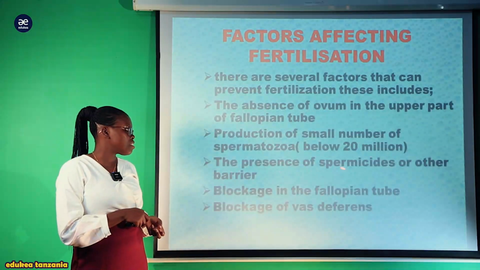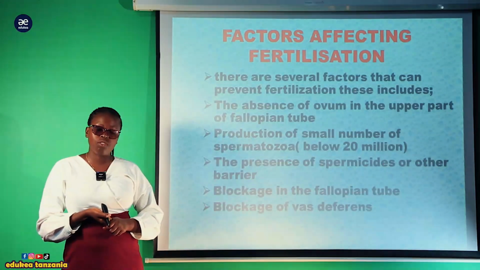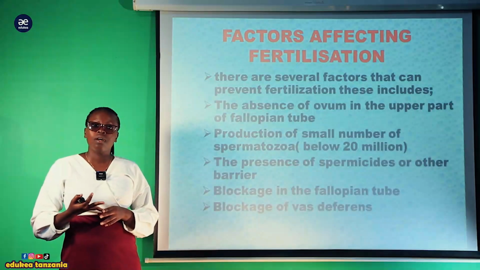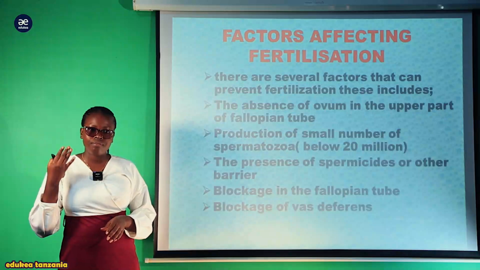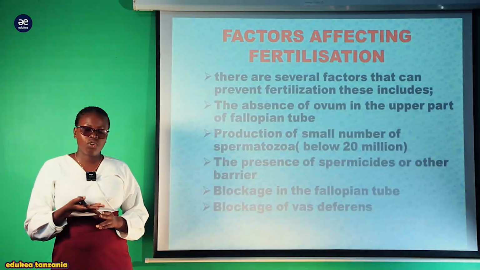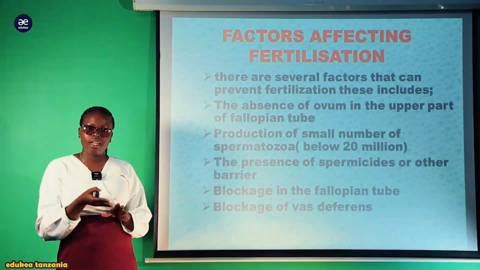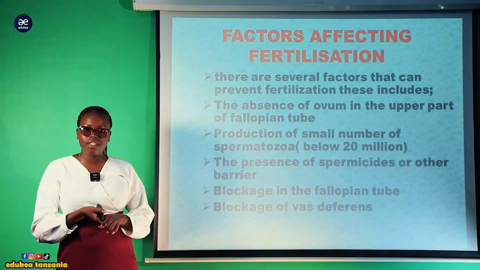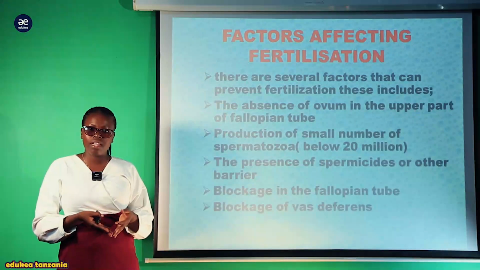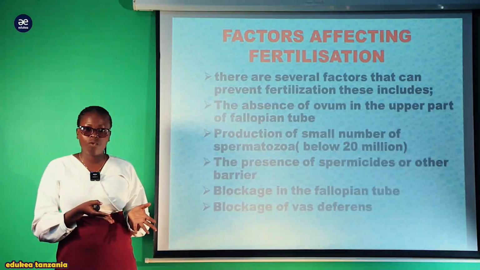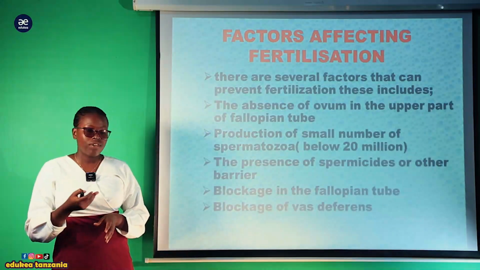Kingine ni the presence of spermicide or other barrier. In case kama kuna wanawake wanaotumia uzazi wa mpango, family planning method, kwa mfano kama injection, kwa mfano kama vibanzi implants, kwa mfano kama vasectomy, haya mambo ya kukatwa, cutting of the fallopian tube, na different barrier ambazo zinaweza kuprevent successful fertilization. Vile vile acidity ikiwa kubwa sana ukeni, inaweza kuua sperm kuweza kuingia katika uterus kwa ajili ya kuweza kufika katika fallopian tube kwa ajili ya fertilization.